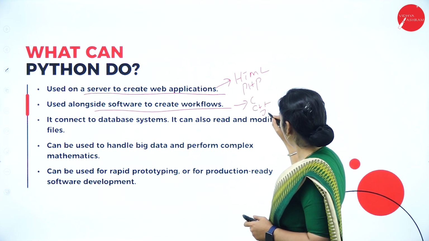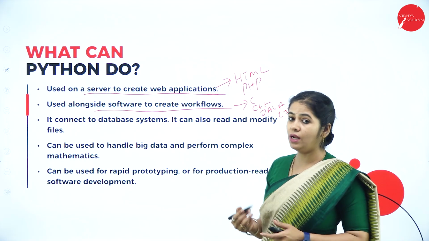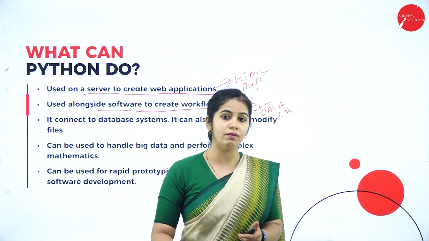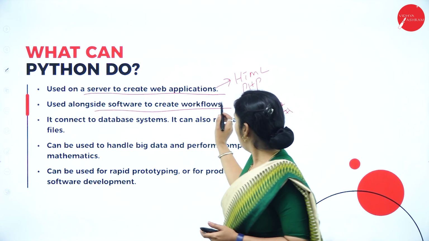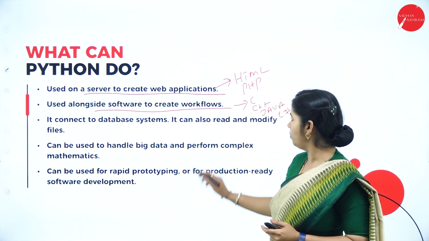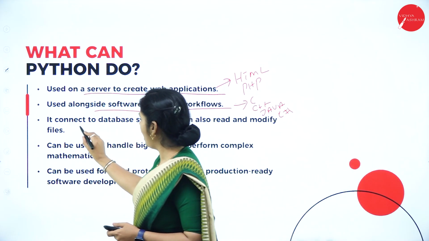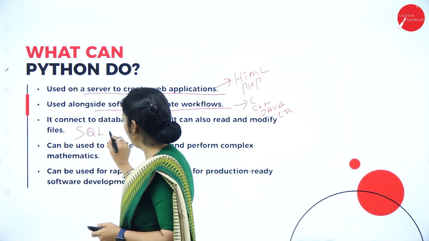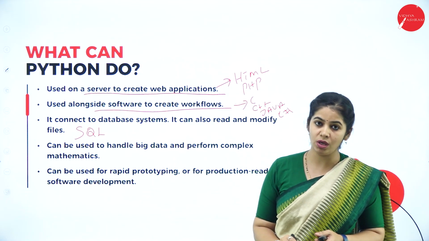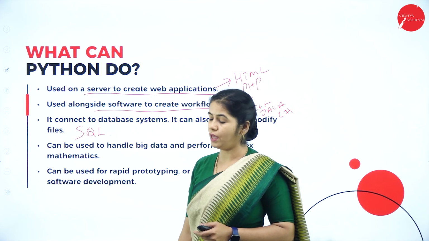C++, Java, C#. These are some of the languages used by developers to create software. Python can also do this. It can connect to database systems. It can also read and modify the files in the database. Which language do we use to modify the files in a database? We use SQL. But Python can also do the job of SQL.